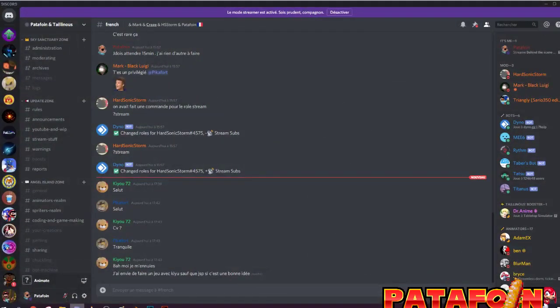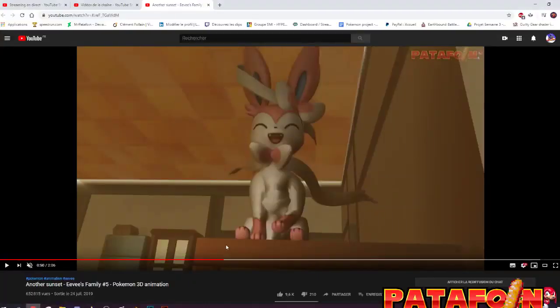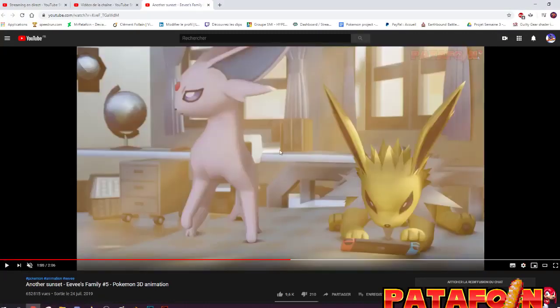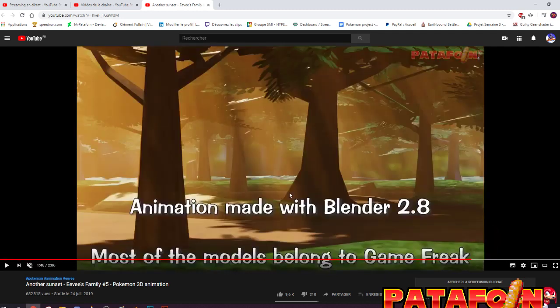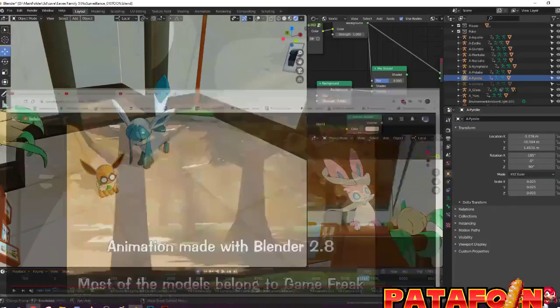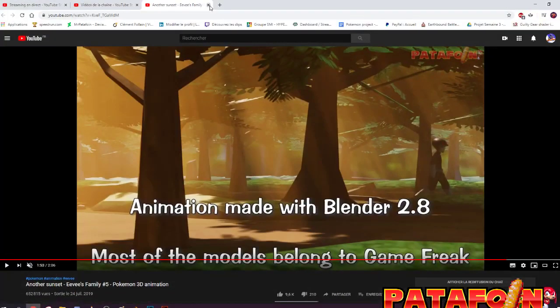I have also... No, this is Discord. I have another scene where we have those two characters. Basically, it's the same thing. They are placed in a scene in the bedroom, and I just animate them. Nothing special to say about them. And at the end, I have again more fog effect in the forest, and I have the character doing a walk animation. This walk is not great, but it works. Okay. Next video.